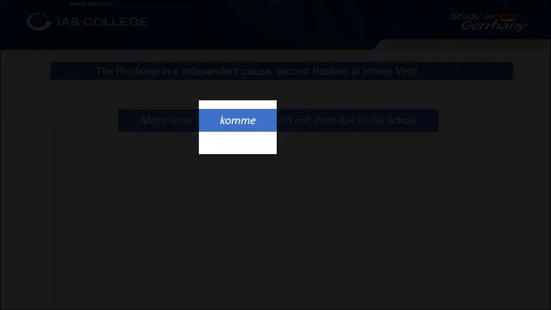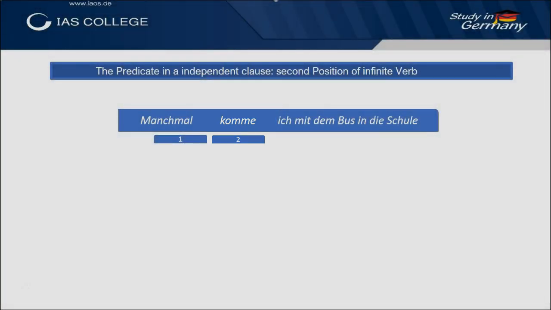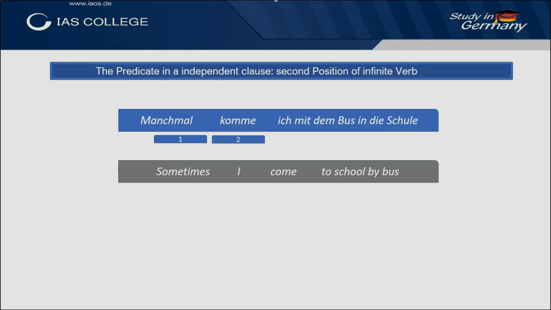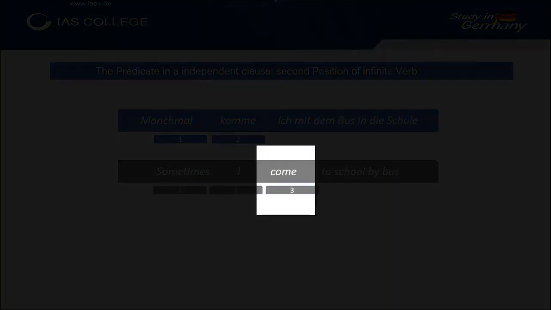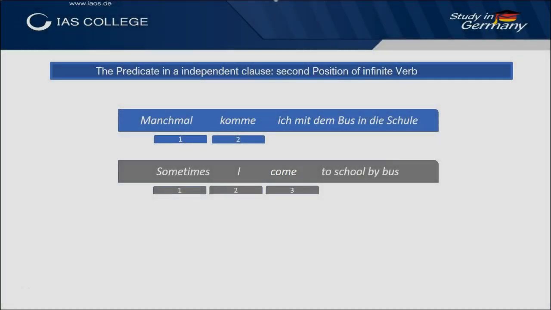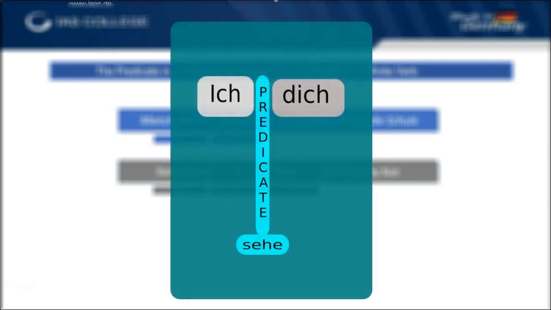Here we see that the predicate is komme, and thus it has to be in position 2. The English sentence, however, sometimes I come to school by bus, has got the predicate in position 3. This rule is adamant and must be adhered to at all times.